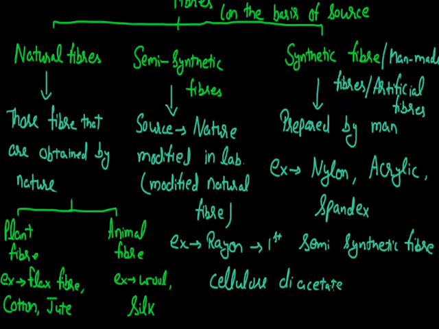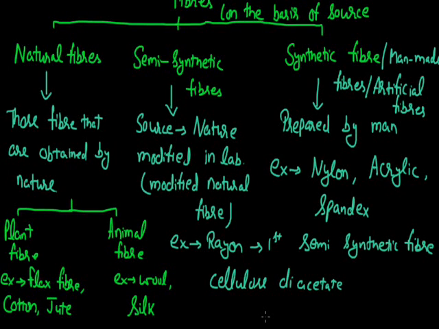This cellulose diacetate is prepared by the reaction of cellulose that we get from plants with acetic anhydride, which we can perform in the laboratory, and this reaction is carried out in the presence of concentrated sulfuric acid. By the reaction we get the fiber that is cellulose diacetate. Since it contains the raw material from nature and is further treated with various reagents in the laboratory, cellulose diacetate can be taken as an example of semi-synthetic fiber.